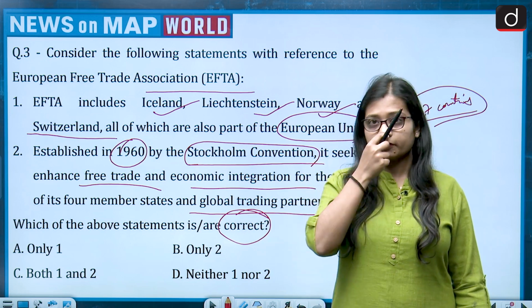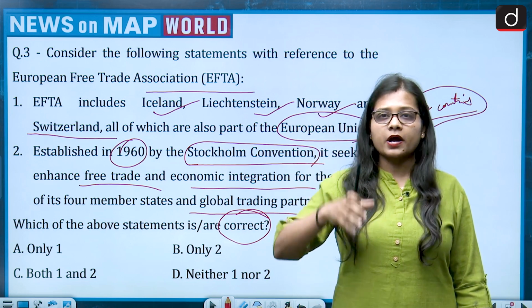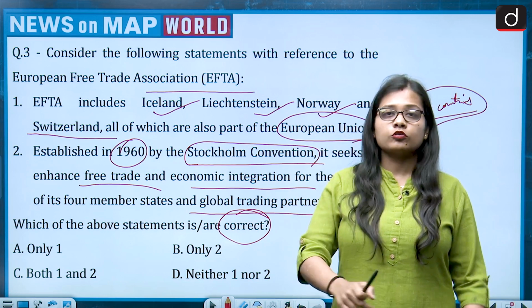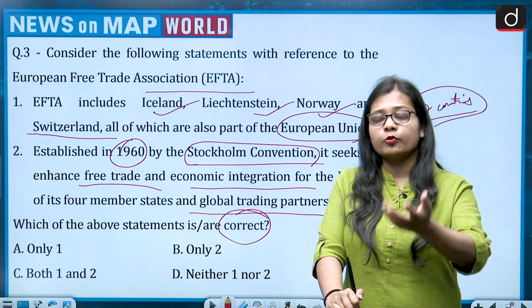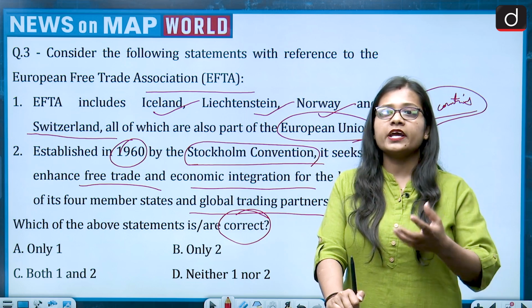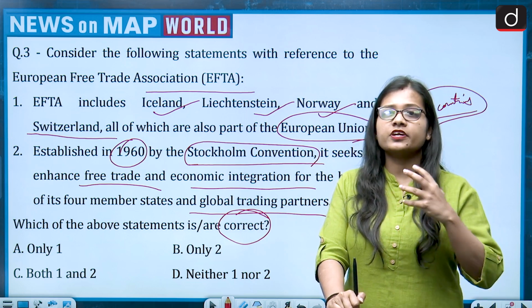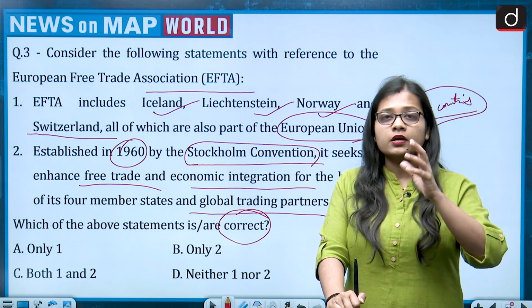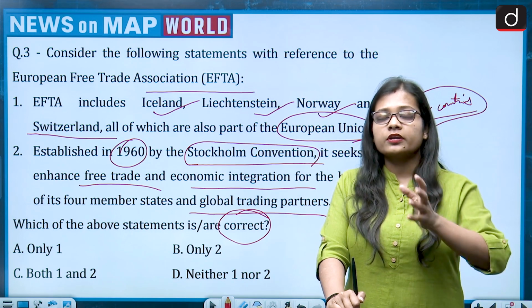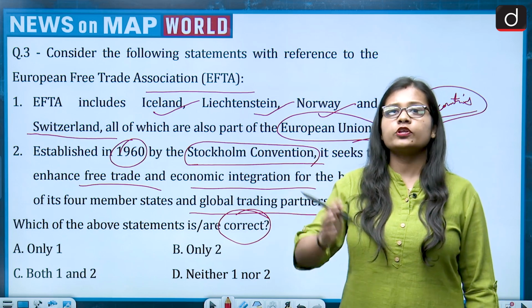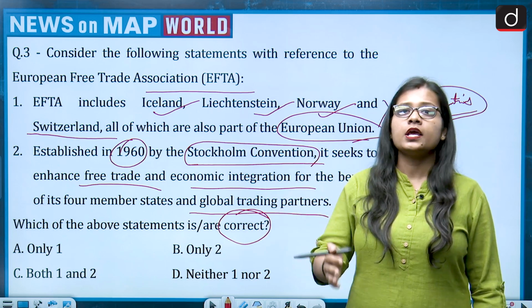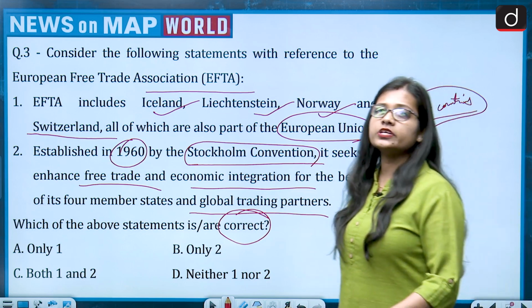Free trade agreement means that when the products of the countries which are part of the agreement are exported to other countries, they will get benefit when it comes to tariffs and levies, and the trading rules between those countries are flexible and they get benefit to trade with each other.